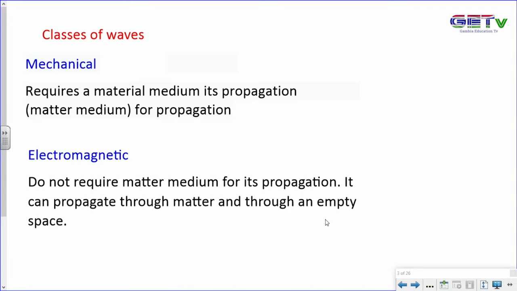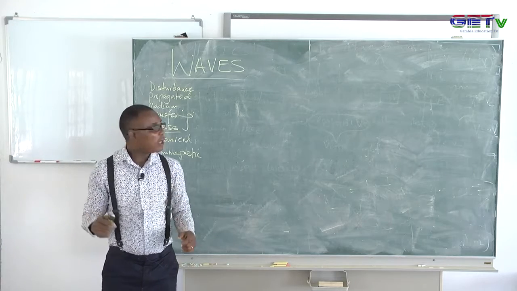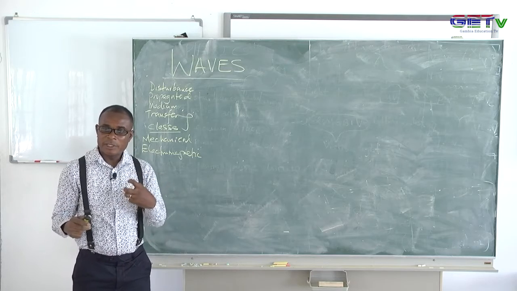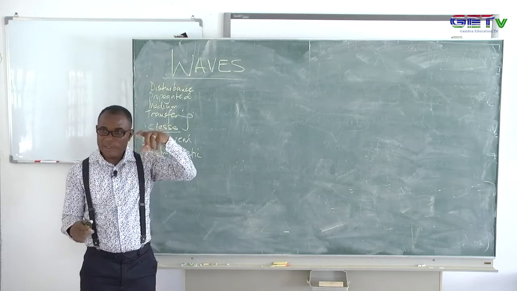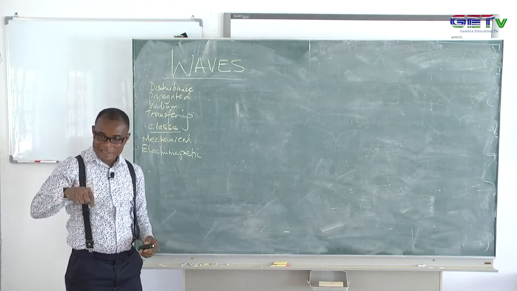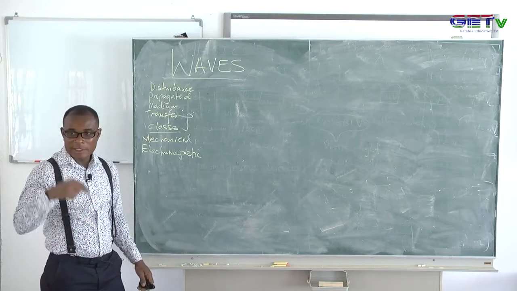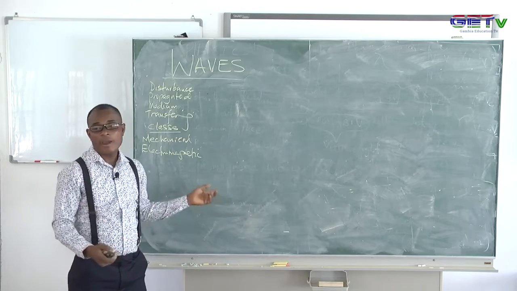Like my example I just gave you, if there was no water, you would not see that ripple. You should not see the transfer of energy from one point to another. Another example is what I'm producing right now. You are in the studio, I think you're hearing me. And you're hearing me because my vocal cord is vibrating and producing the sound wave, the sound energy. And that sound energy is sent into the air around my head. The air molecules around my head are vibrating and carrying that energy from me, the source, to you, the recipient. So you see that the energy is transferred from one point to another through a medium. The medium in this case is air. You need air for sound to be heard.